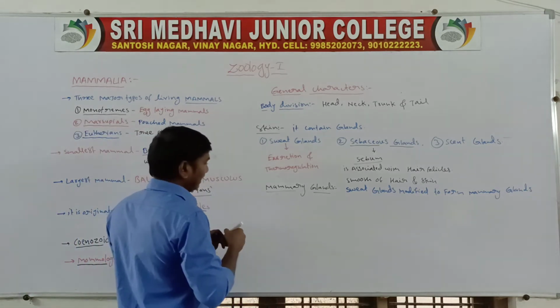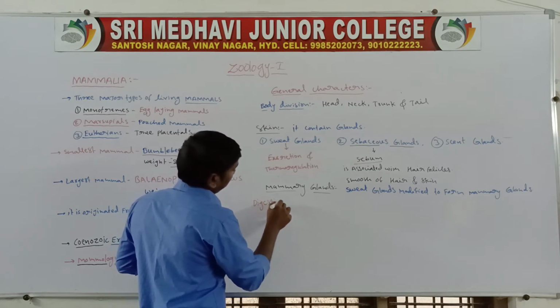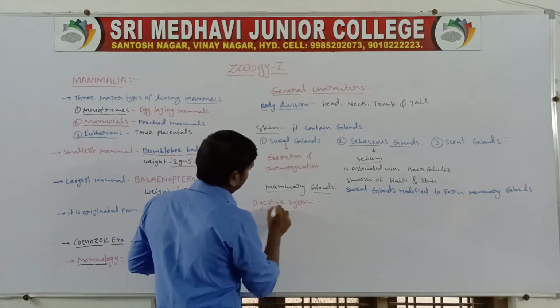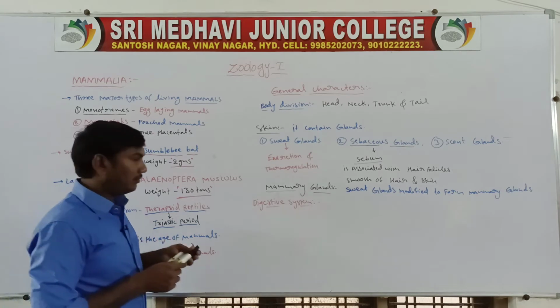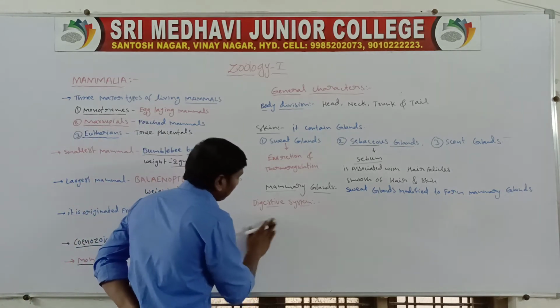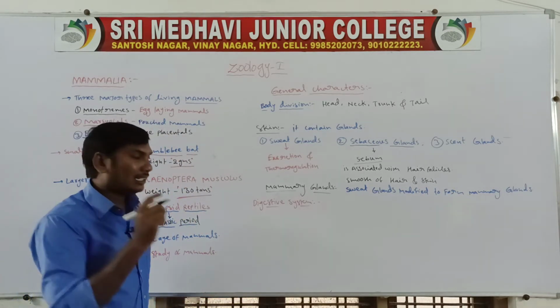Next one, the digestive system. The digestive system contains teeth. Next one, the secondary palate.